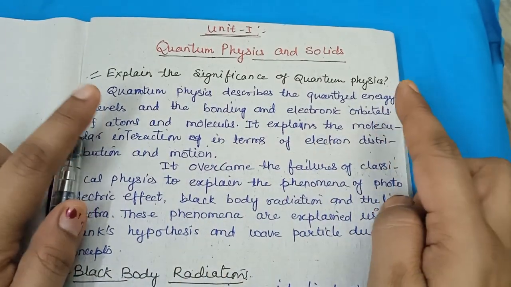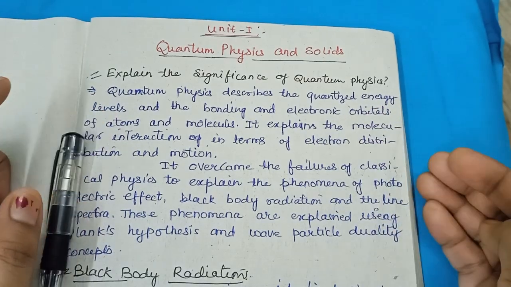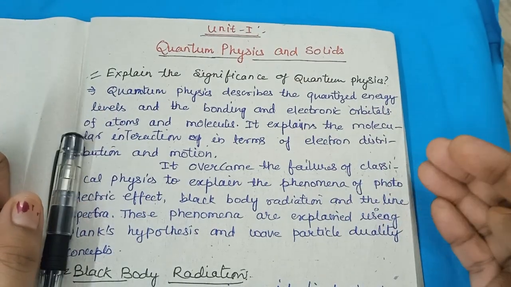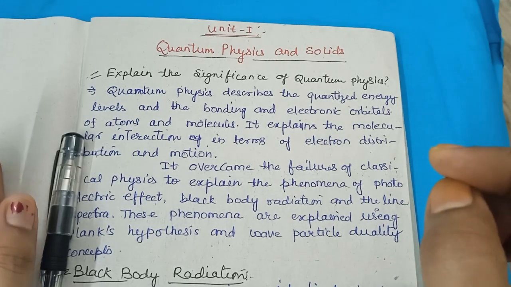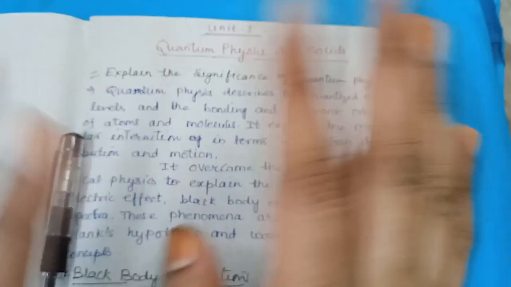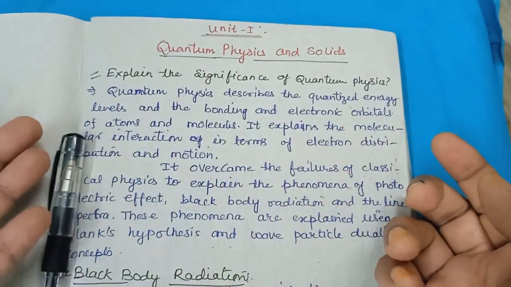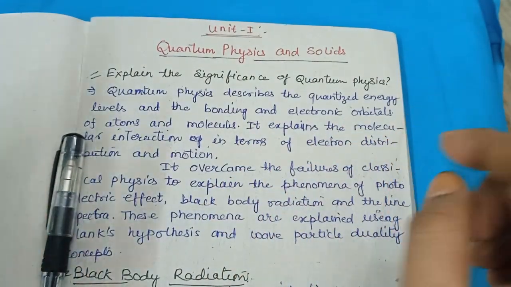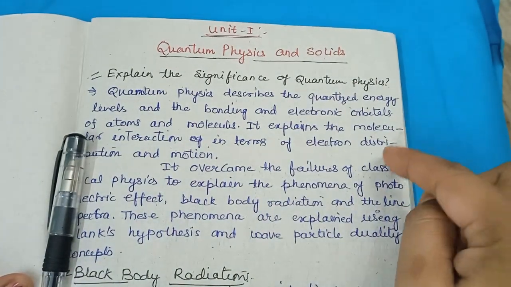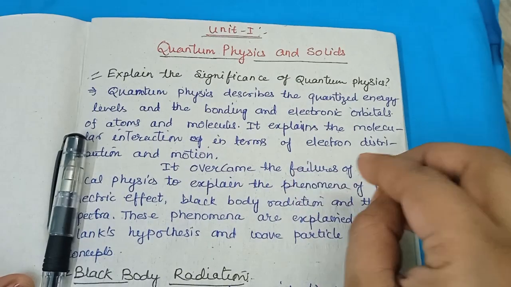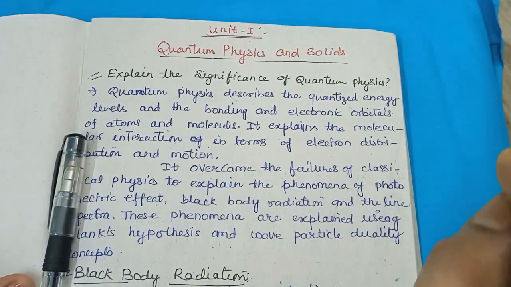As this paragraph says, in quantum physics we are dealing with energy levels, because the electron is very small. We don't know about its position and mass, but we know that the particle has some energy. So in quantum physics we deal with that small particle.